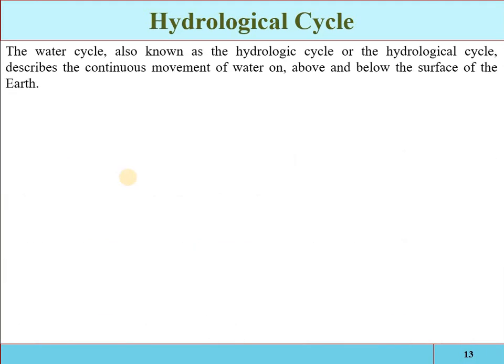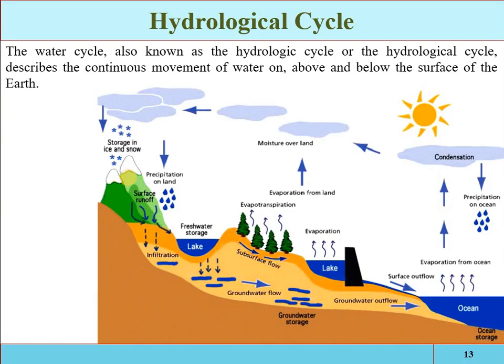Now see, in the earth's hydrosphere, the distribution, the occurrence and the movement of water can be summarized through the hydrological cycle. Hopefully you have studied the hydrological cycle in detail in the hydrology subject.